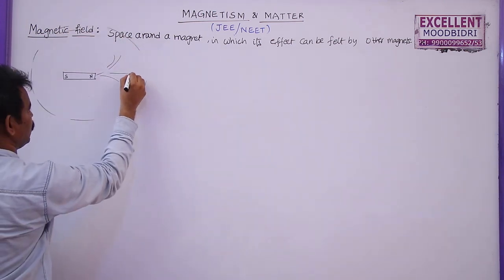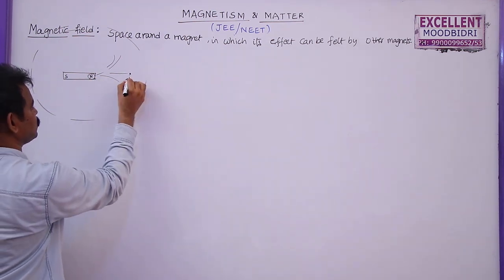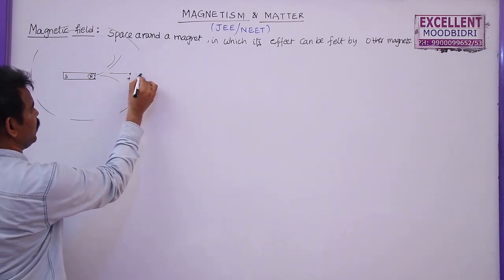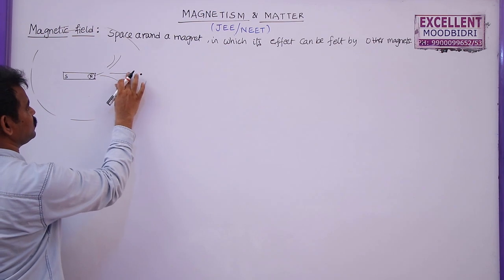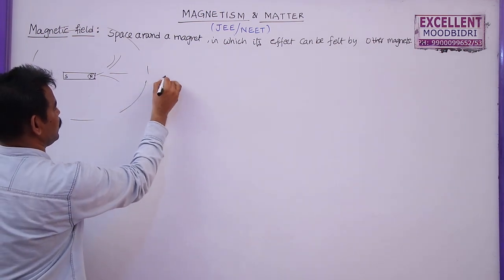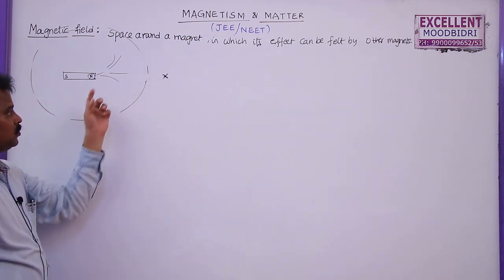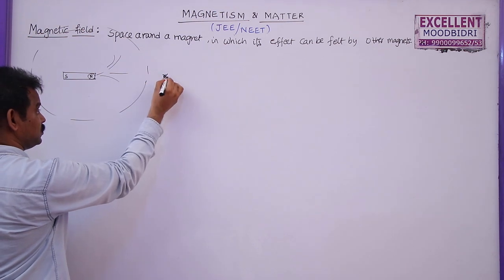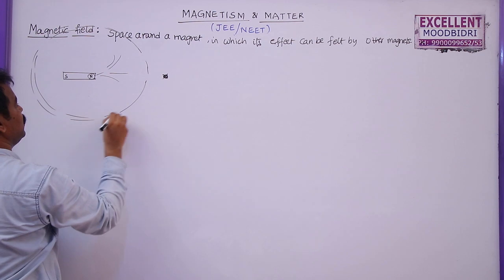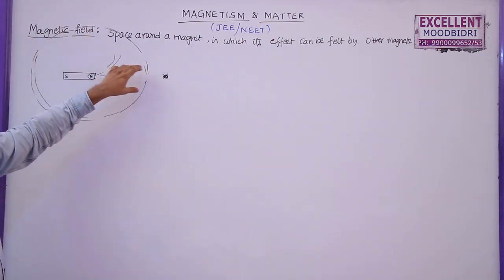Now if you keep a small magnetic pole here, let us say this is north pole and this is also a positive pole, these two repel with some force. If you keep it away, these two still repel, but when the distance increases, the force of repulsion decreases. If you keep this one somewhere far away, as the distance is too high, it will not experience any repulsive force due to this one. That means this small unit north pole will experience a force only if it is within this magnetic field, within that space in which the effect of this one can be felt by it.